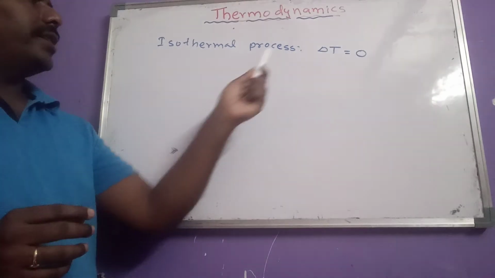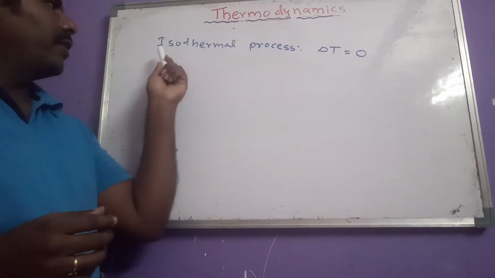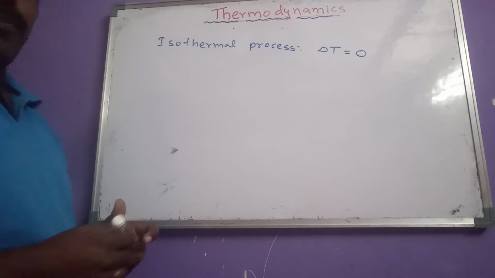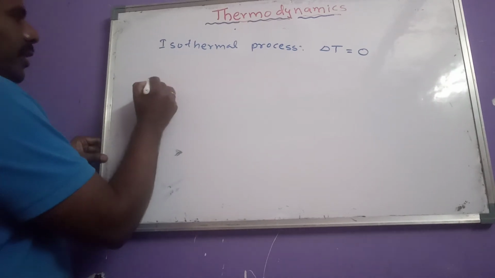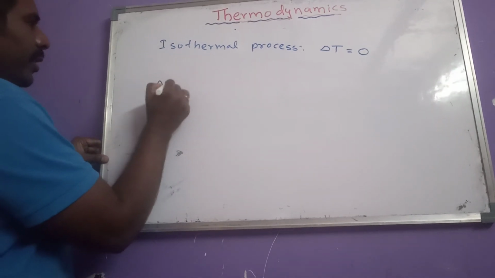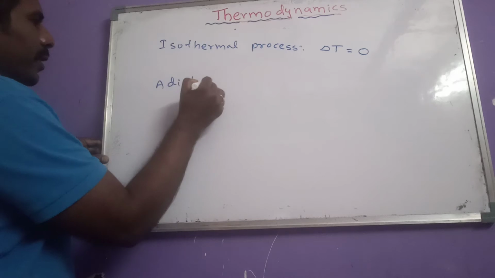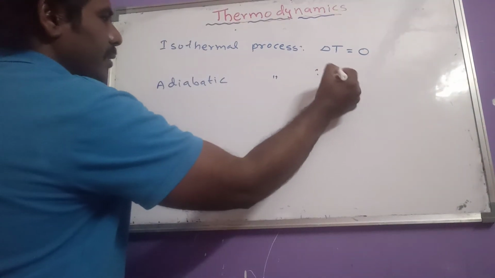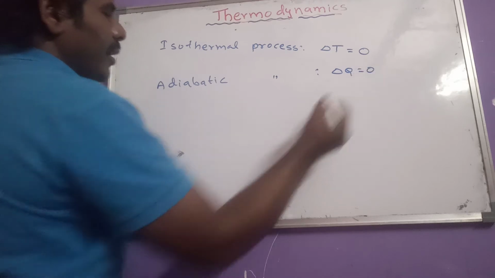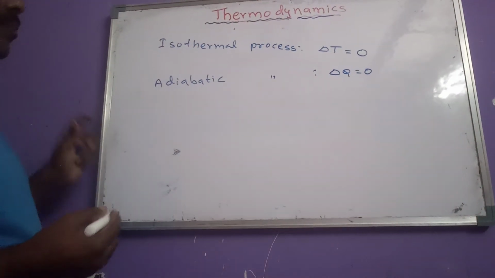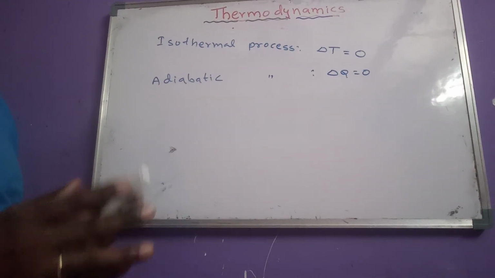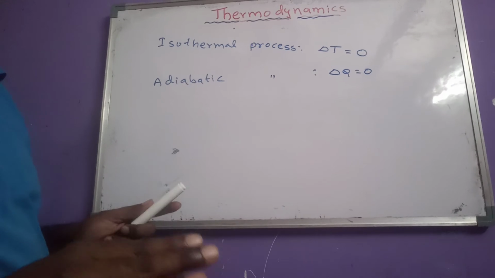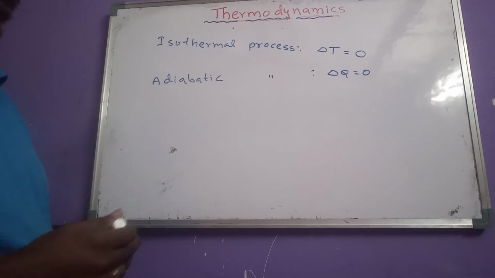Now that process or that system is called which one here? Isothermal process. And the second one is the adiabatic process. Adiabatic process means delta Q equals 0, meaning change in heat is 0, no change in heat in the entire process.